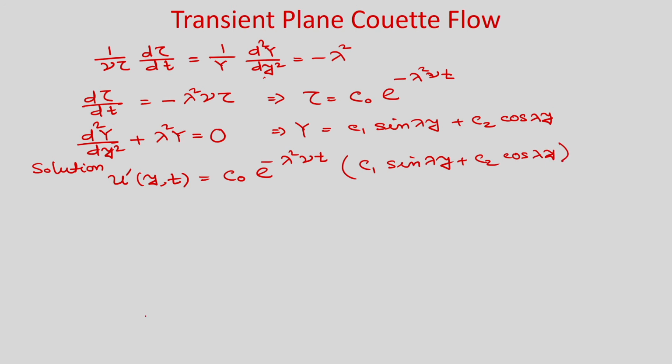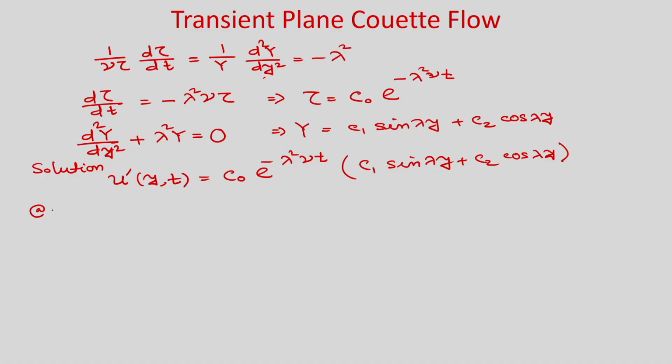Now apply the boundary conditions. If we apply the first boundary condition, at y is equal to 0, u prime is equal to 0. So, the left hand side will be 0, and the right hand side will be C naught e to the power minus lambda square nu t, which cannot be 0, times C 1 sin lambda 0, which is 0, plus C 2 cos 0, which is 1, so C 2 into 1.